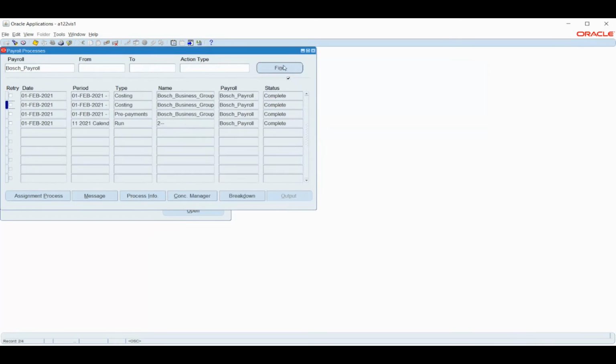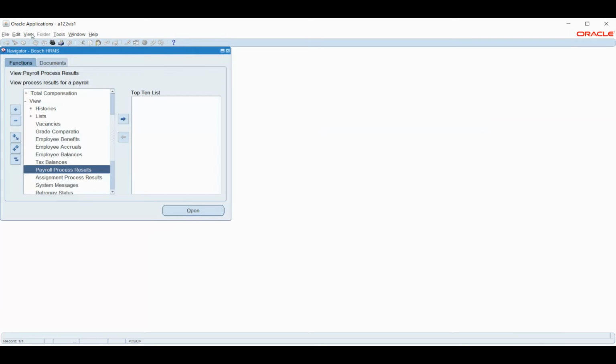Next step is to run the costing of payment.